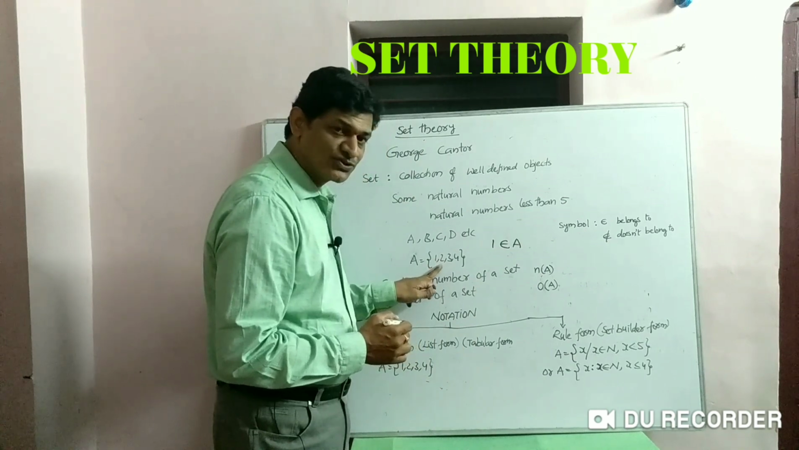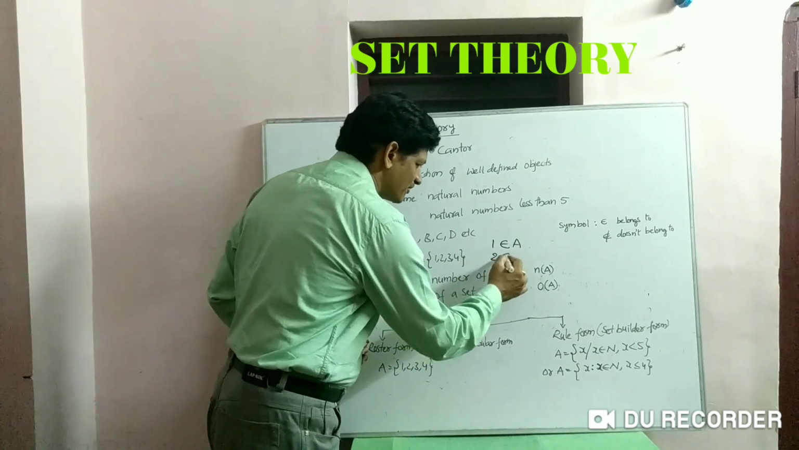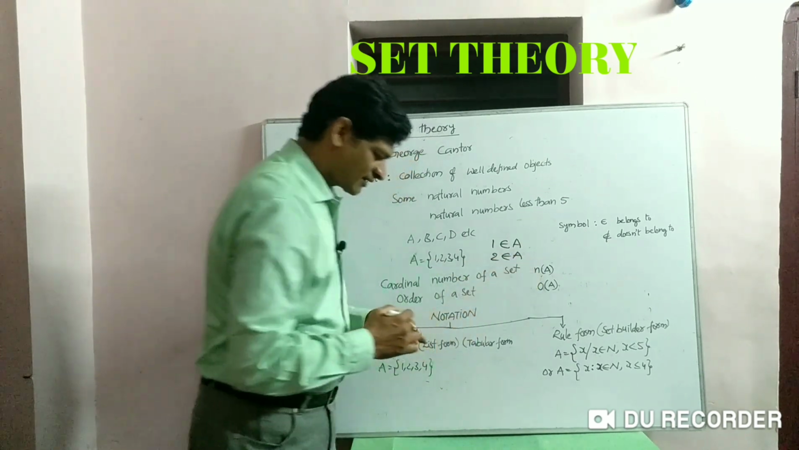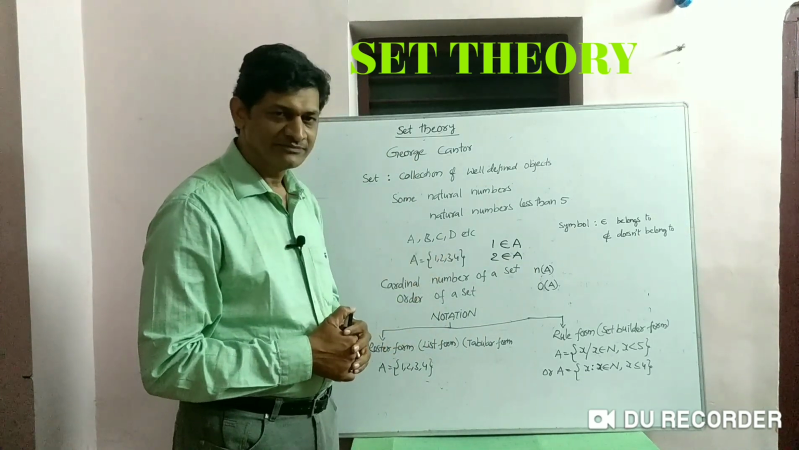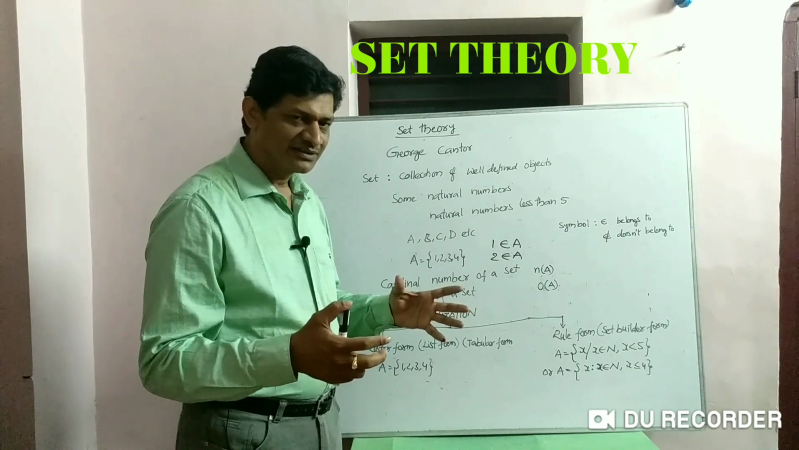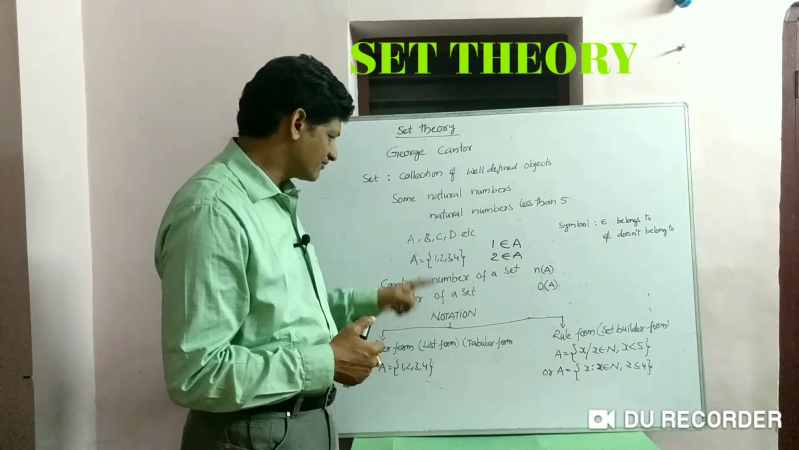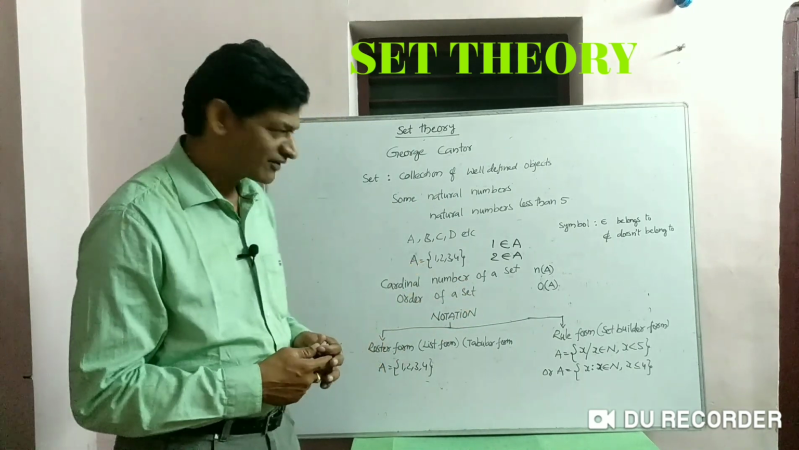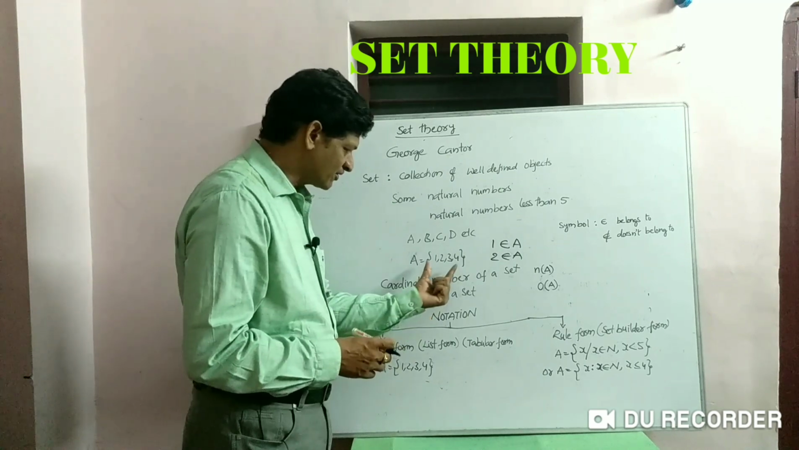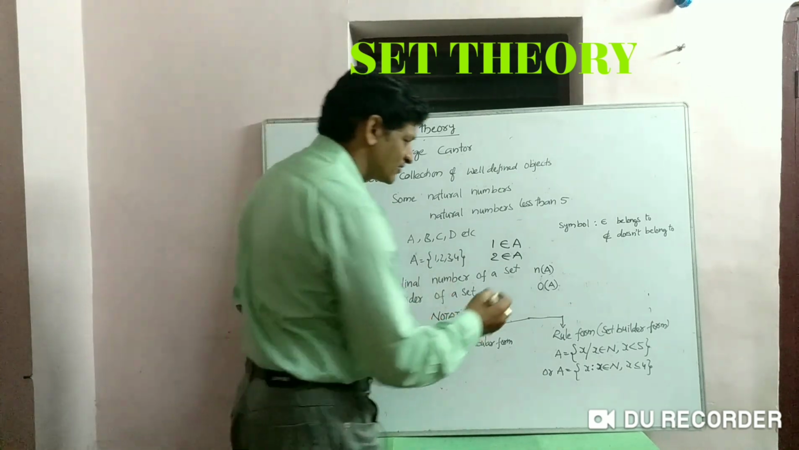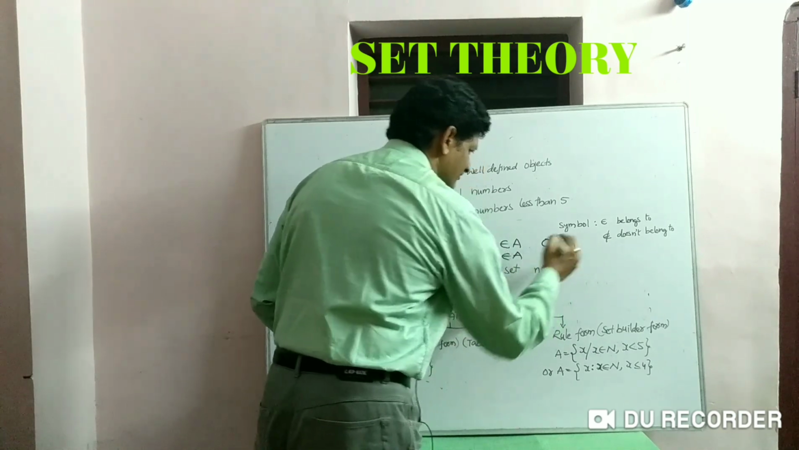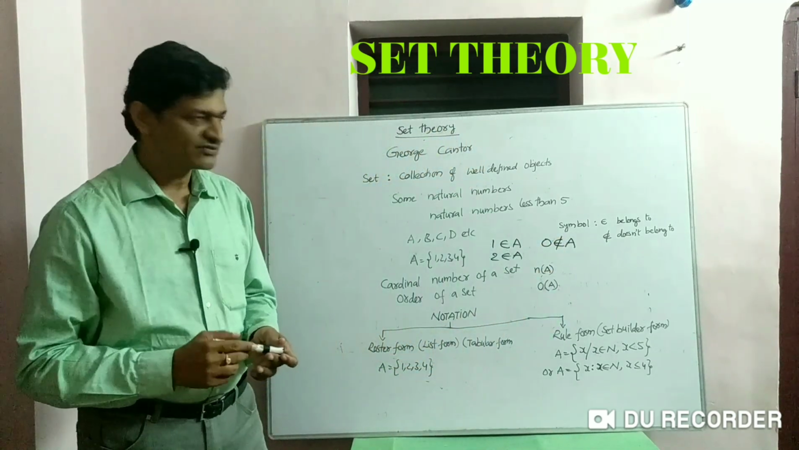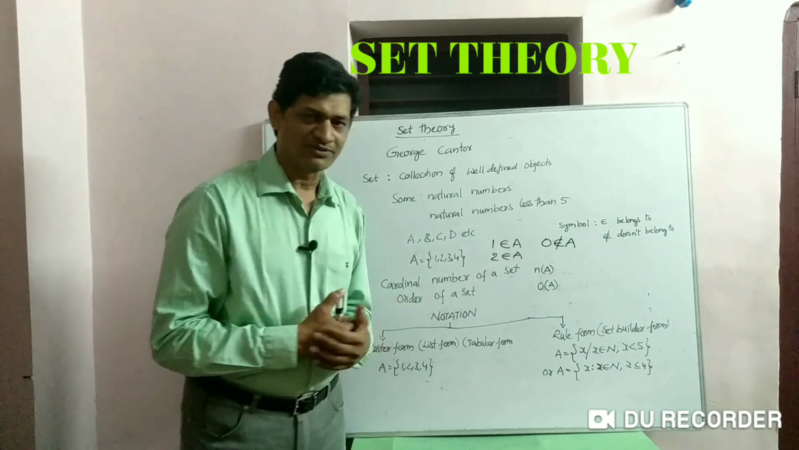And another element is 2. We can write as 2 belongs to A, 3 belongs to A, 4 belongs to A. If you take any other element which is not in A, for example, take 0. 0 is not present in A, so you can write 0 does not belong to A. So this is the usage of the symbol belongs to and does not belong to.